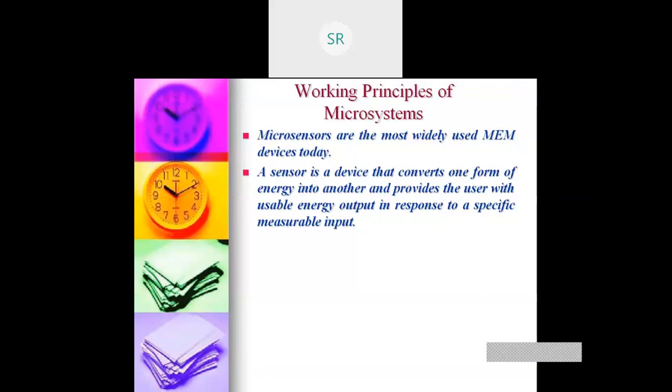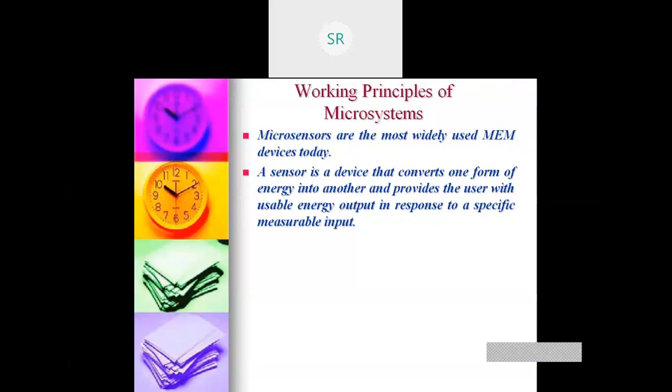That can be a microsensor or a micro actuator. Microsensor is the most widely used MEMS device in today's market.